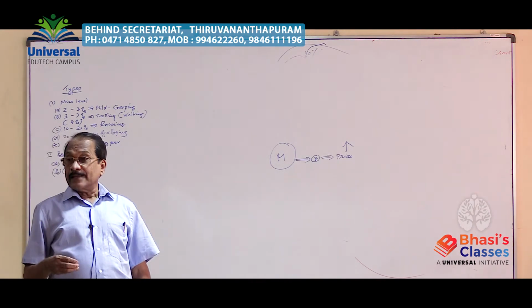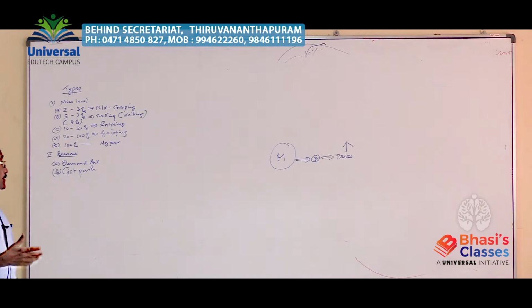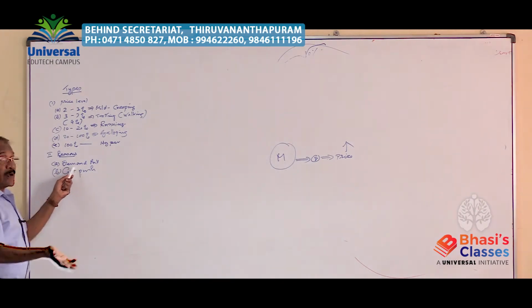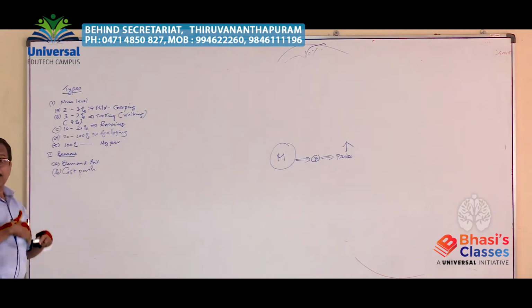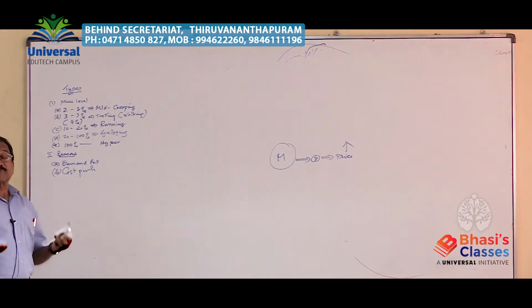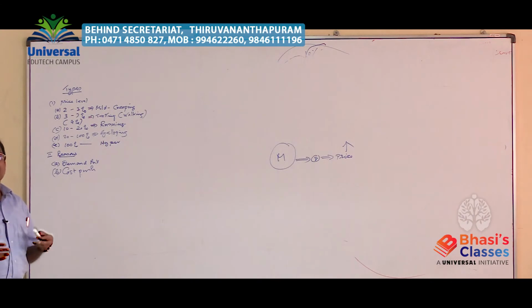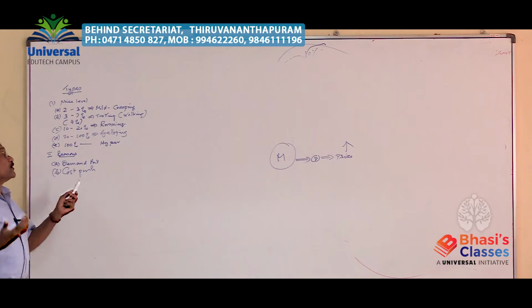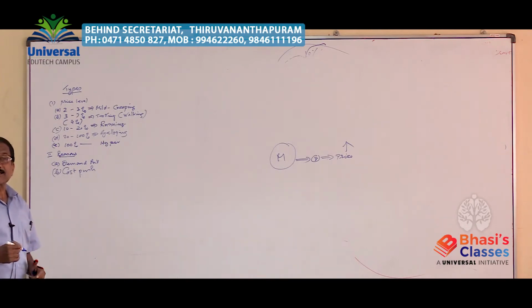There can be, on the reason basis, two types: demand pull inflation due to too much quantity of money circulating in the economy, and cost push inflation because of the wage structure in the economy or the petrol price hike, etc., leading to higher and higher prices. We have the reason based classification of inflation.